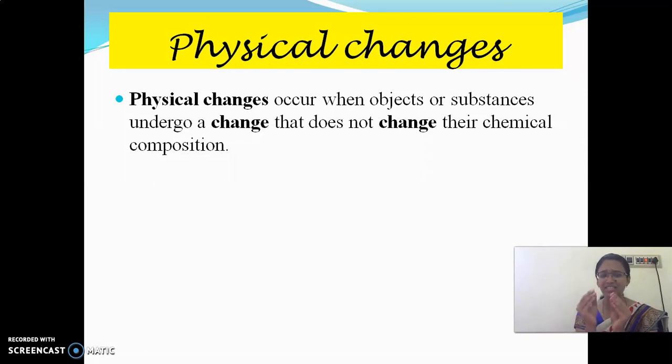So a physical change is nothing but it gives changes to the substance, but it does not have any change in its chemical composition. For example, consider water, children. Consider water. What is the molecular formula for water? What is the molecular formula for water? Whether it is O2 or CO2?